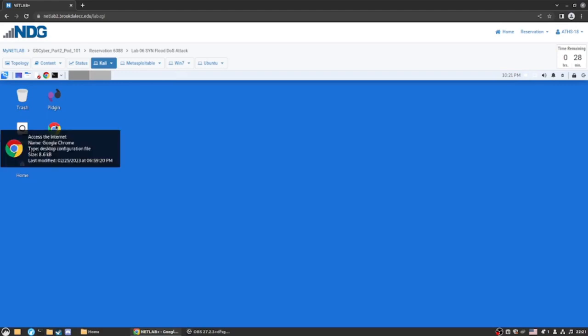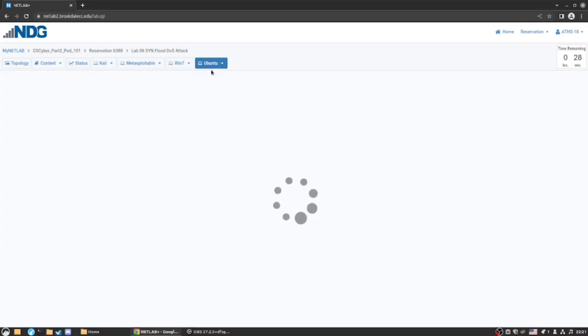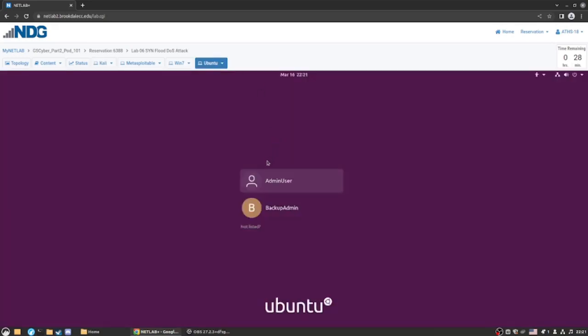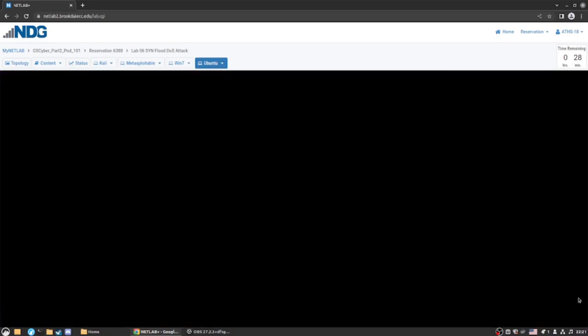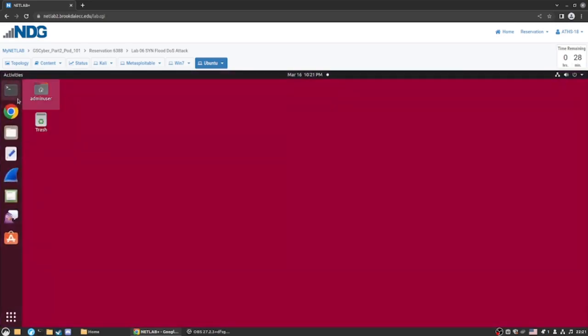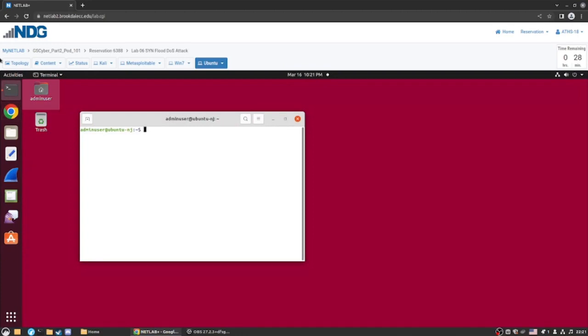So we're going to move on to part 2 of this, which is to open Ubuntu, log in with the admin user, and use the password. Give it a moment to load, and next we're told to open the terminal on Ubuntu and use the hping3 tool.